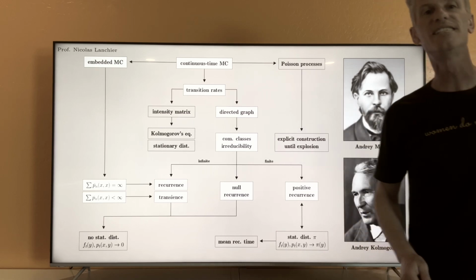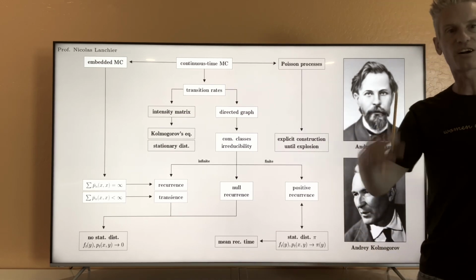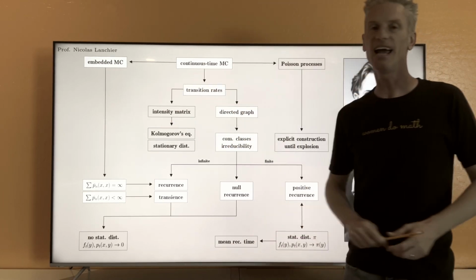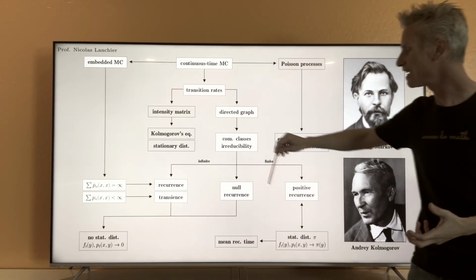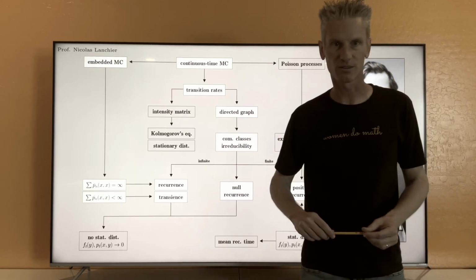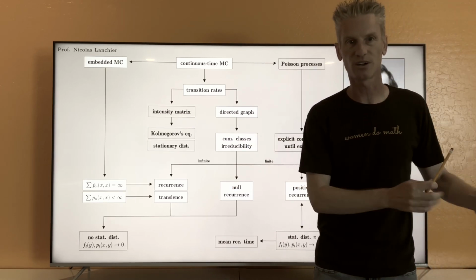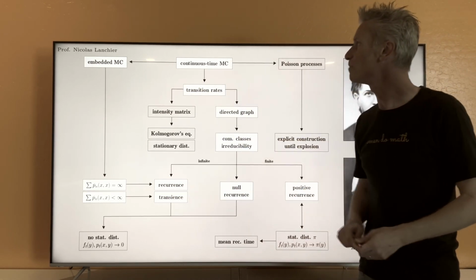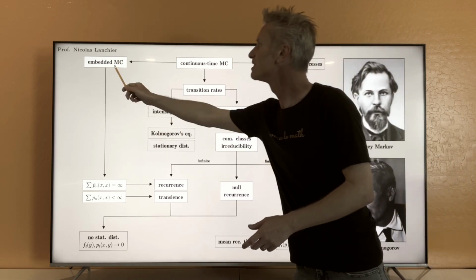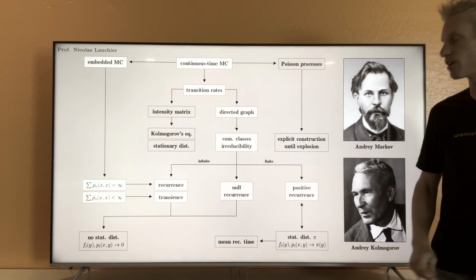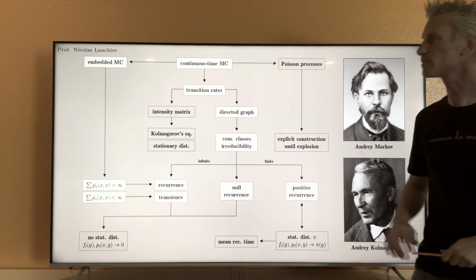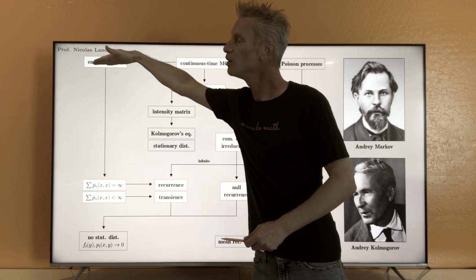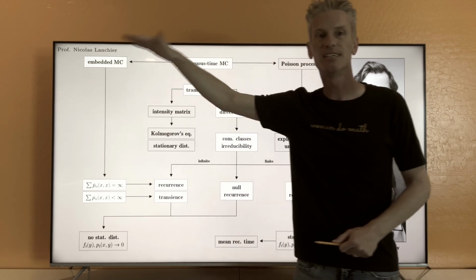However, we'll see at the end of this video that there exists a continuous time Markov chain such that the embedded Markov chain and the continuous time Markov chain do not share the same null recurrent or positive recurrent states. I'm going to conclude the video with a counterexample. The fact that the continuous time Markov chain does not inherit the same property as the embedded Markov chain for null recurrence and positive recurrence is due to some kind of distortion of time when you go from continuous time to the embedded Markov chain in discrete time.